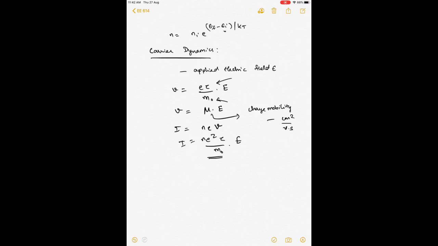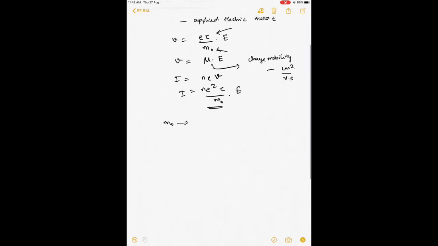And for a free electron gas, m naught is the mass of the electron, right? With all these things given, now let us go back and introduce the things that we have discussed till now. We say that the electrons are not typically free, but then they reside in a periodic lattice, right? So in such case, we have to transform the mass m naught to what is called m effective, right, or me.